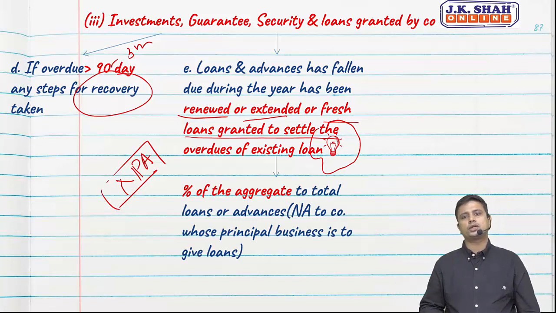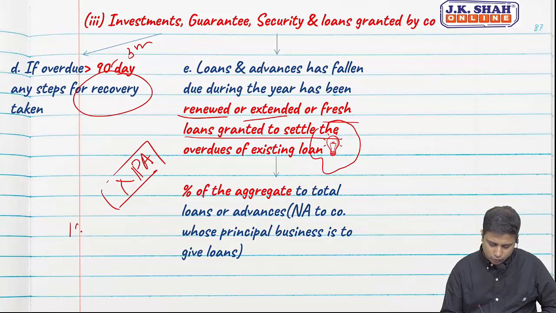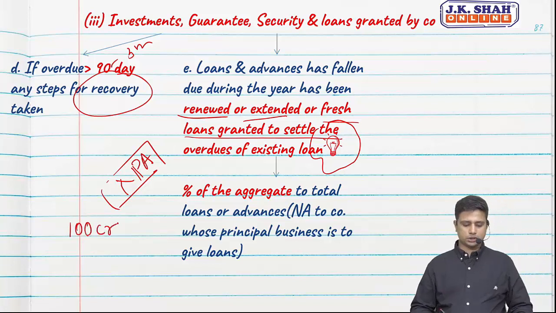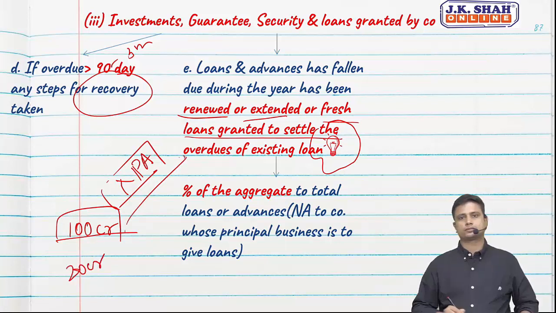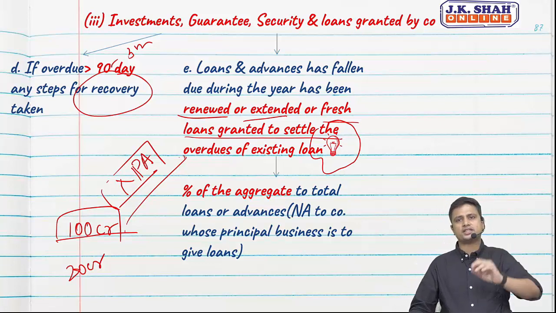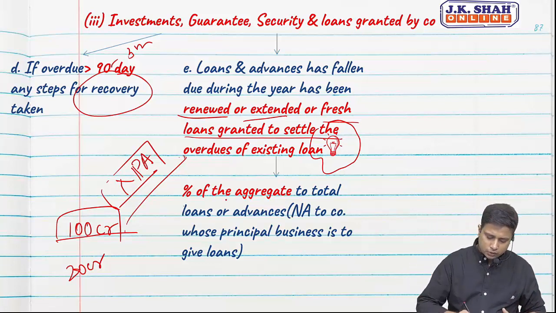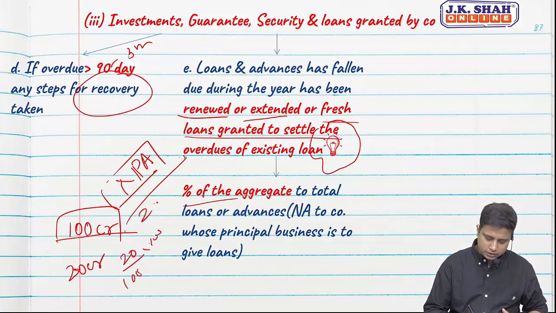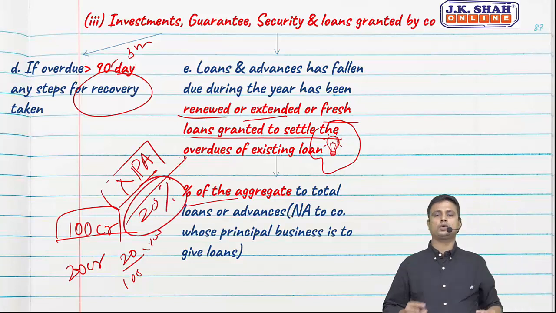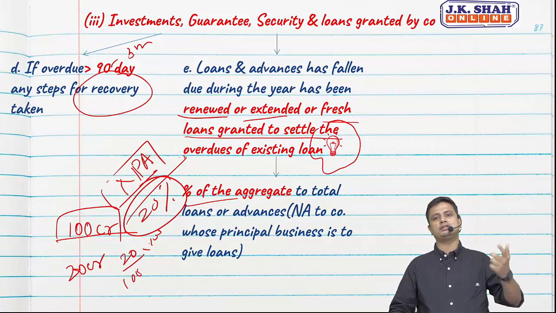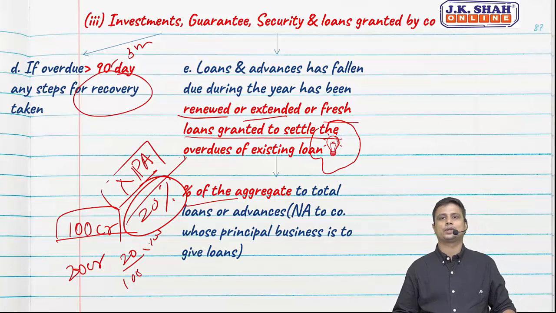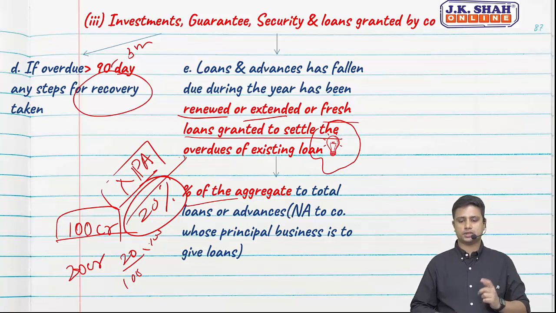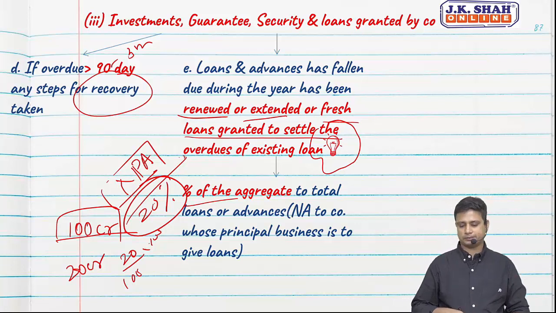Percentage of the aggregate of total loans or advances. So for example, total loans and advances granted by the company are 100 crores. Out of 100 crores, 20 crore loans are renewed or extended, or fresh loans have been granted. We need to give the percentage of the aggregate. So how will we find the percentage? 20 by 100 into 100. So it is nothing but 20%. So out of the total loans, 20% are such loans which have been either renewed, extended, or fresh loans have been granted for repaying the same. Okay, so we need to disclose the percentage of the total aggregate of loans and advances.